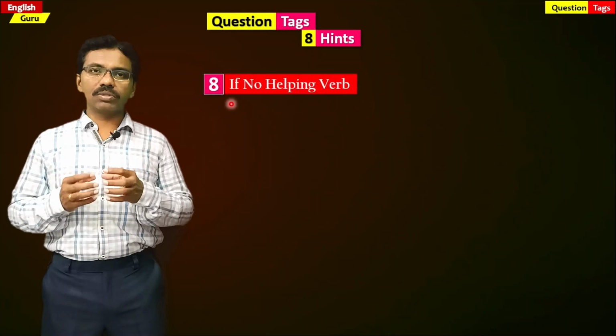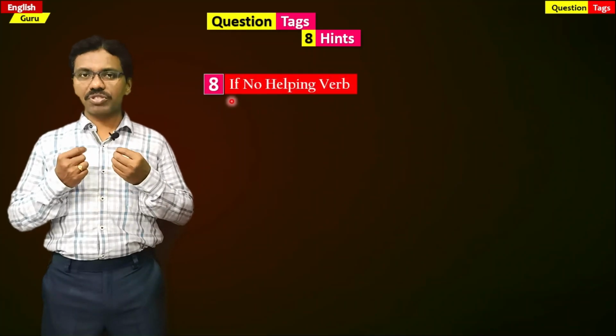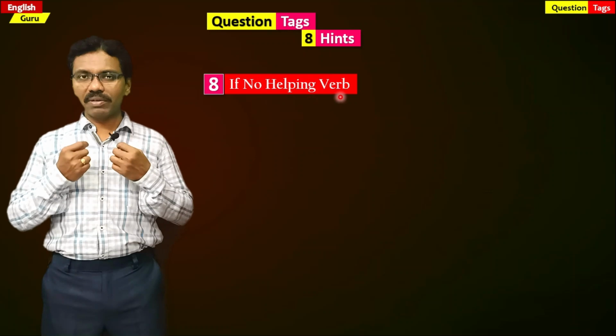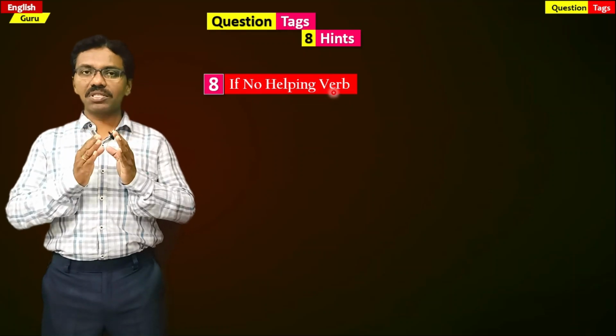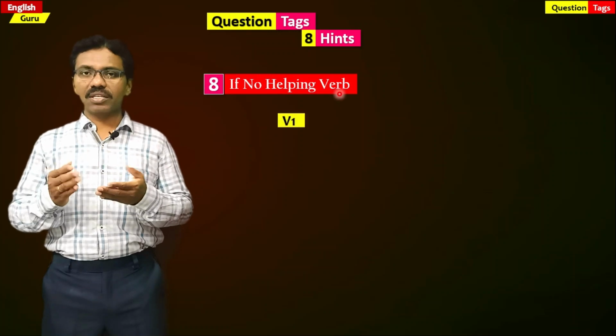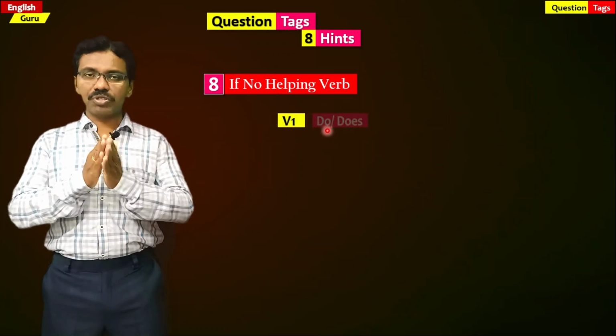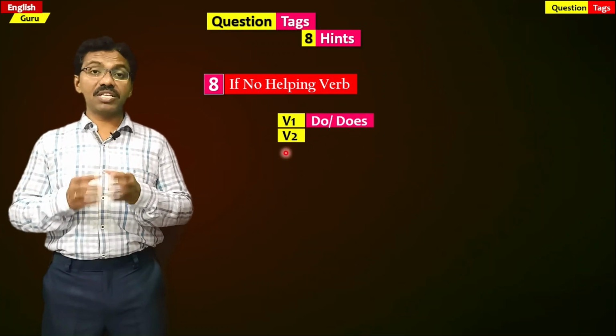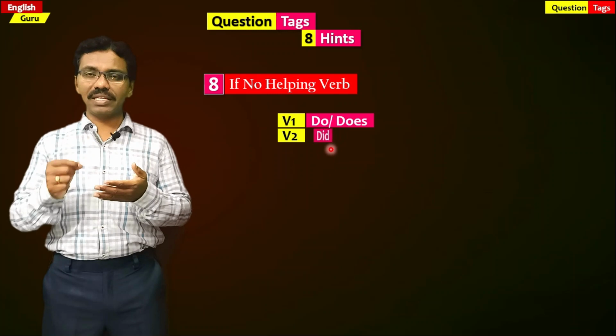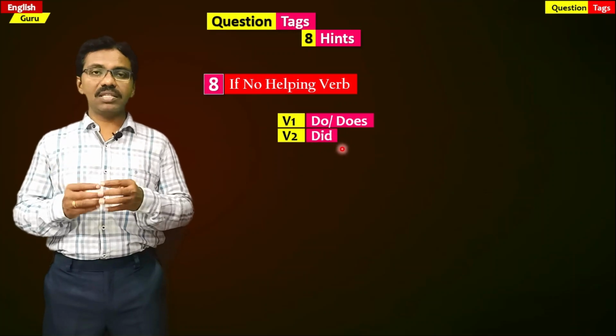The eighth clue that we should remember while we write a question tag is if there are no helping verbs in the statements, which means if there are only main verbs in the statements, how we should write. If there is only verb 1, we should write do or does in the question tag. If there is verb 2, we should write did in the question tag. Let's see in the example.